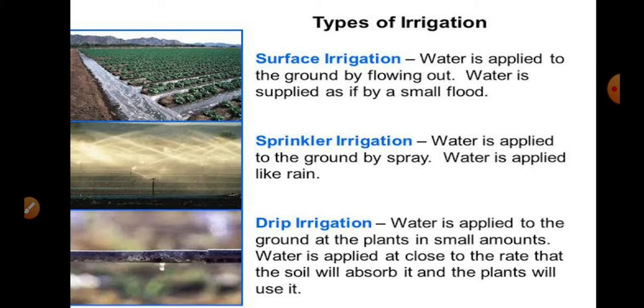Advancement in the field of agriculture led to different changes in irrigation methods.